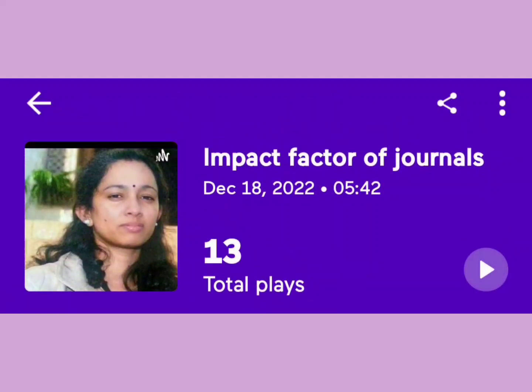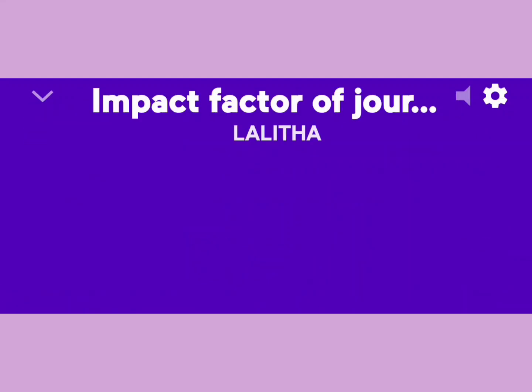Impact factor, journal impact factor. Very often we come across researchers taking pride in telling that they have published in a journal which has got a high impact factor, and sometimes for a beginner, it is really difficult to publish even with impact factor 1 or so. What exactly is this journal impact factor?